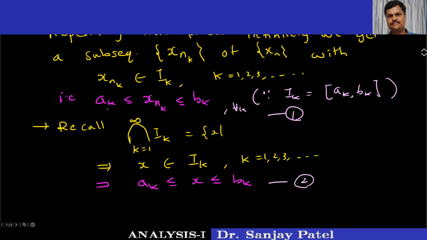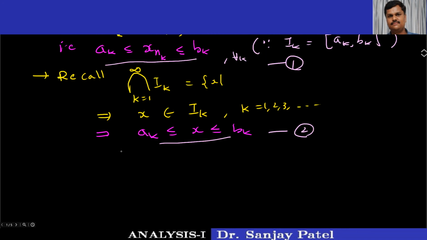So this is result 1, and this is result number 2. What I want to do is take 1 minus 2. That means first I multiply inequality number 2 by minus 1. So what I will get is this.